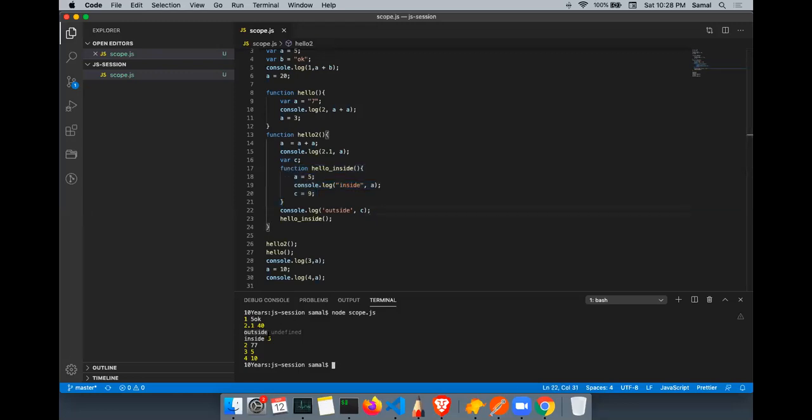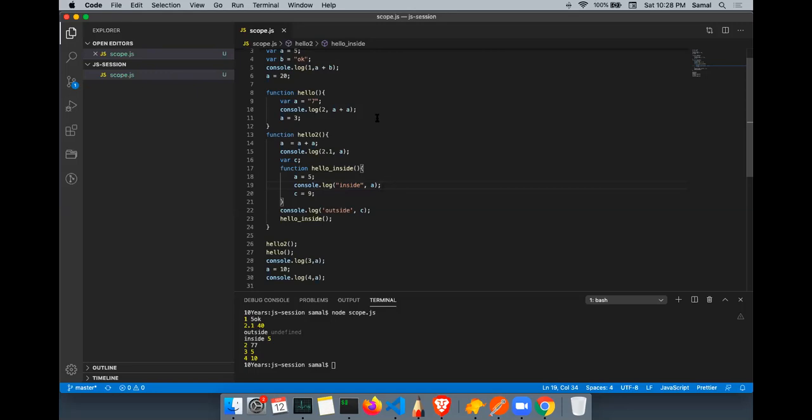The next one, inside: when I call this function, A is basically reassigned to 5. So inside A is a 5. Now what happens to A here? It looks at its parent, which is global. So it will basically update which variable? Global A.